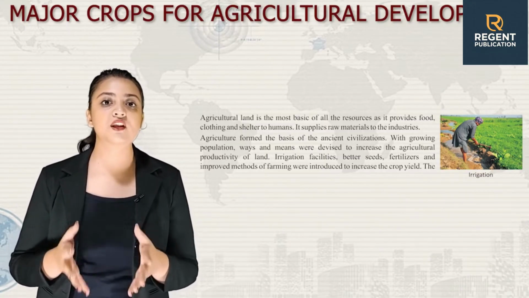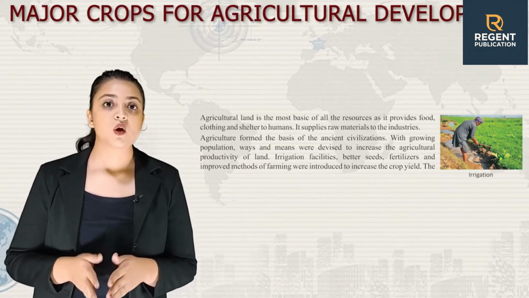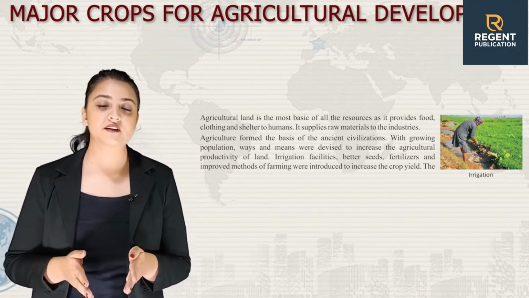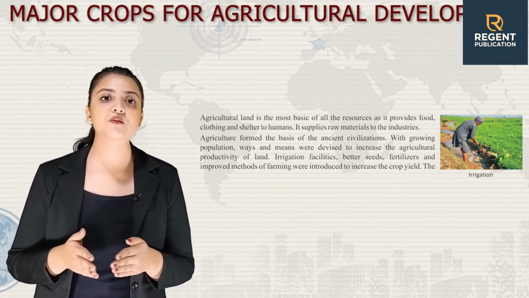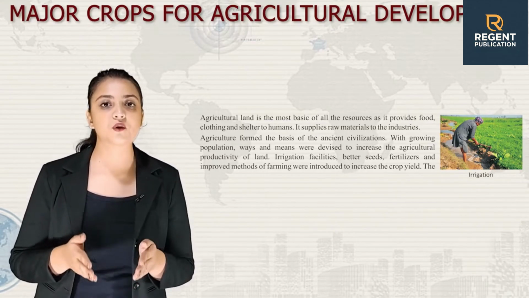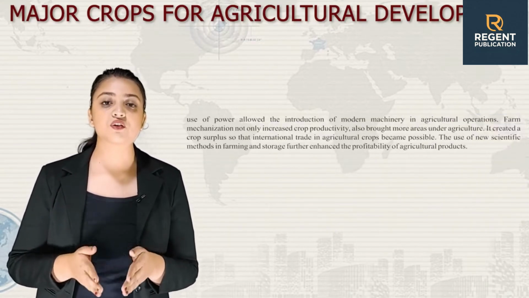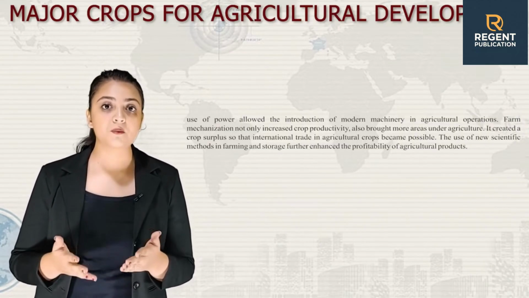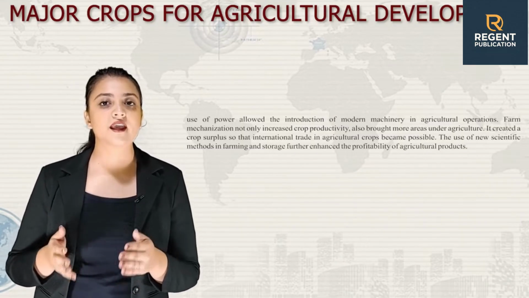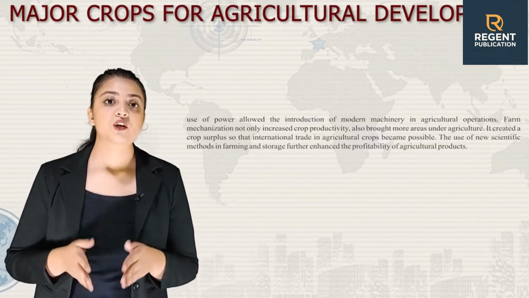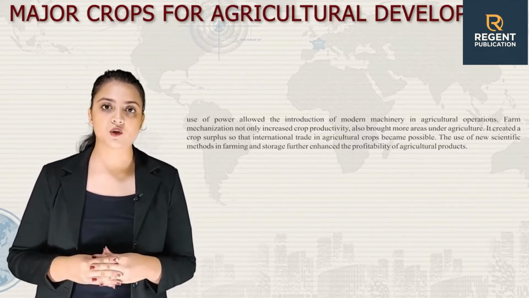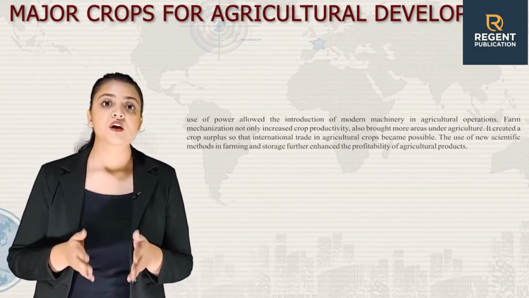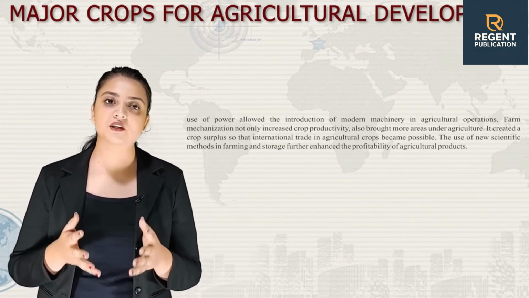Agriculture formed the basis of the ancient civilizations. With growing population, ways and means were devised to increase the agricultural productivity of land. Irrigation facilities, better seeds, fertilizers and improved methods of farming were introduced to increase the crop yield. The use of power allowed the introduction of modern machinery in agricultural operation. Farm mechanization not only increased crop productivity, it also brought more areas under agriculture. It created a crop surplus so that international trade in agricultural crops became possible. The use of new scientific methods in farming and storage further enhanced the profitability of agricultural products.